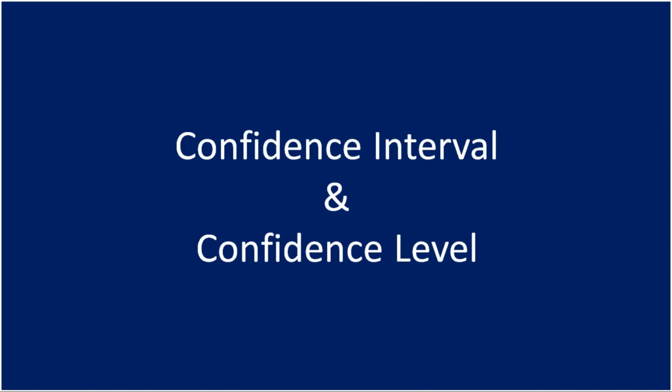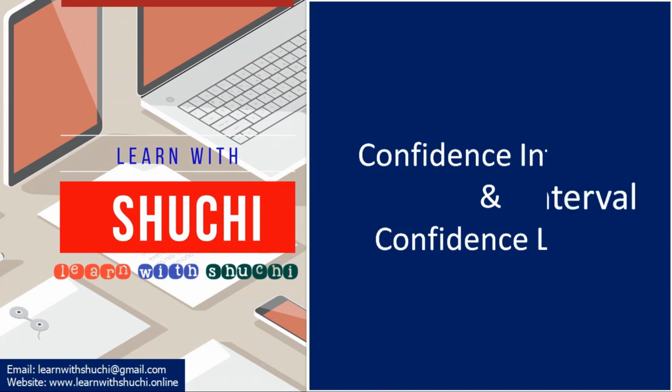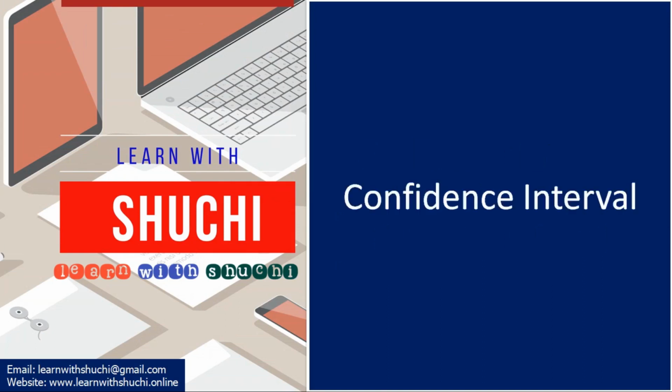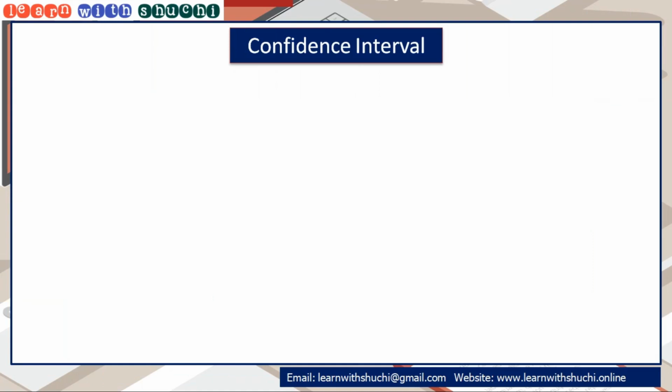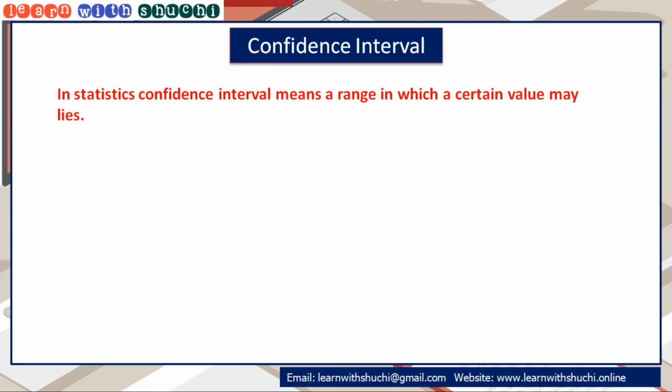I am Shuchi Pandey. In this video, we will know what is confidence interval and what is confidence level. First, we will know what is confidence interval. Confidence intervals are used to estimate the unknown population mean.